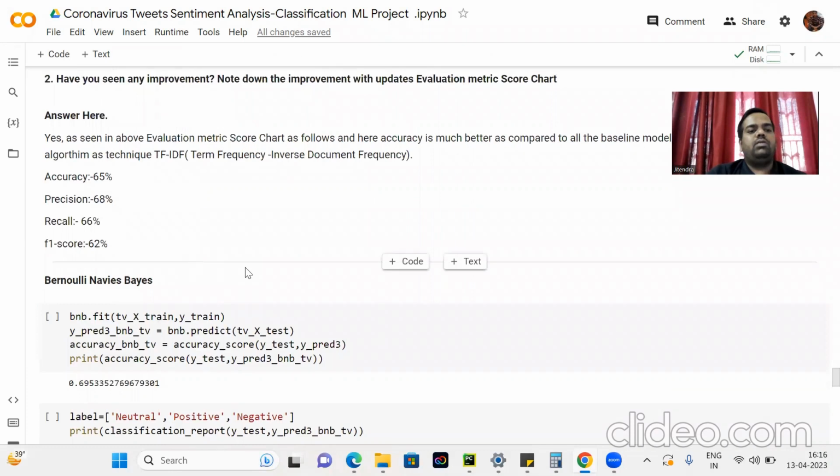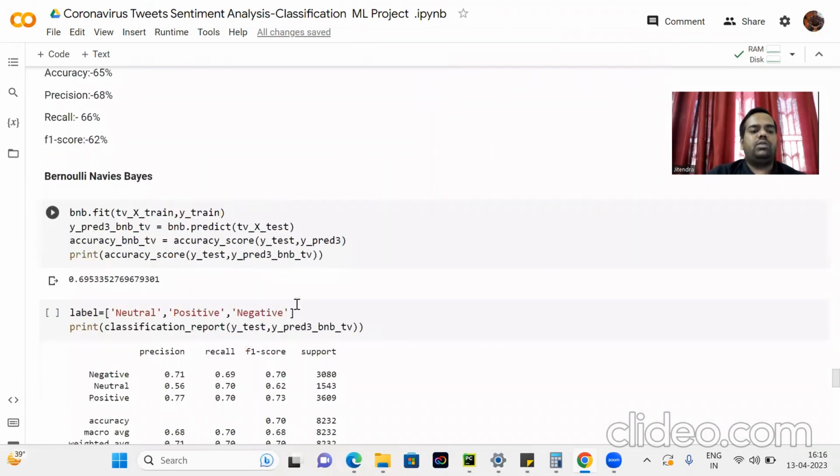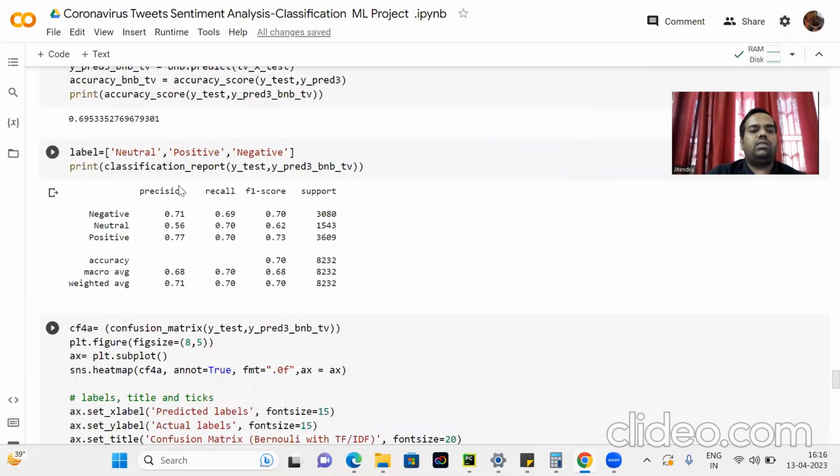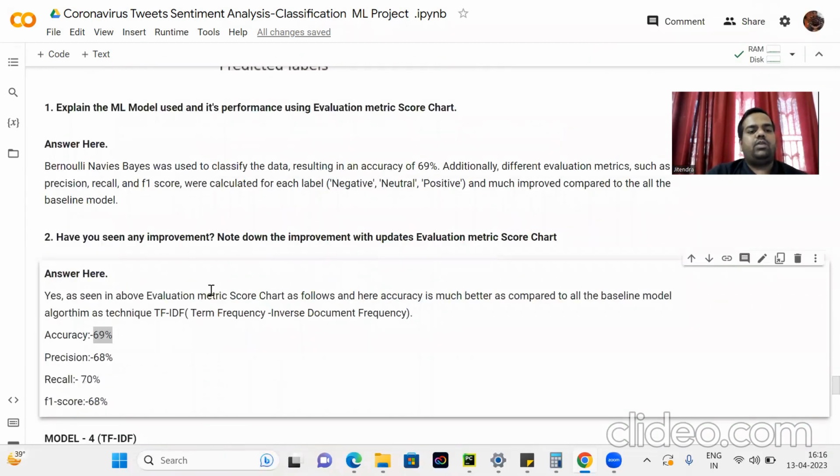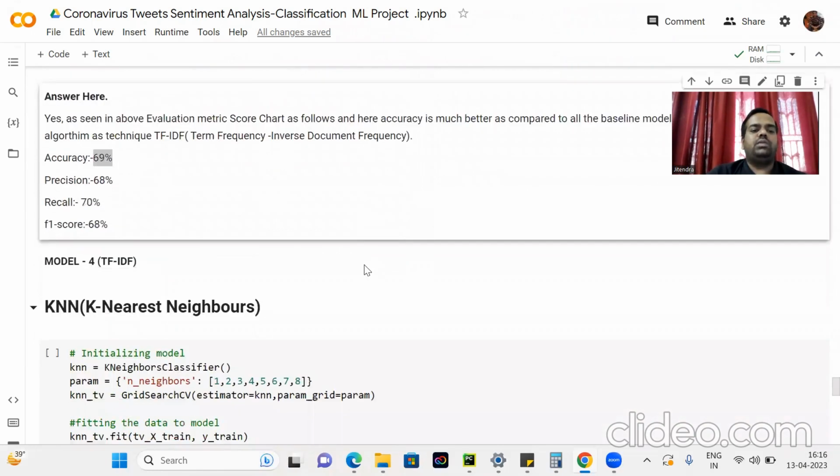But similarly, in the Bernoulli Naive Bayes, there is 69% accuracy, and here is a classification report for the different sentiments, that is negative, neutral, and positive. So here's a confusion matrix chart. Here accuracy is 69%, precision 68%, recall 70%, and F1 score 68%.